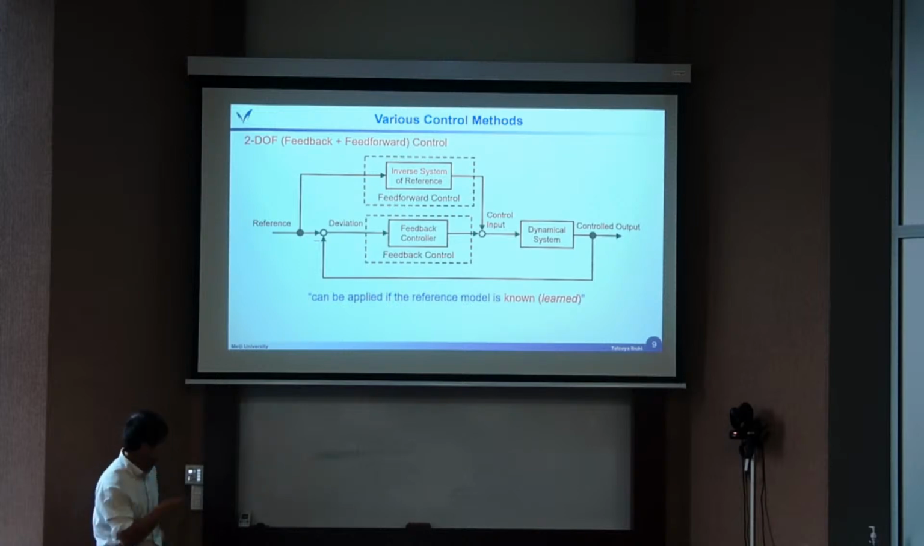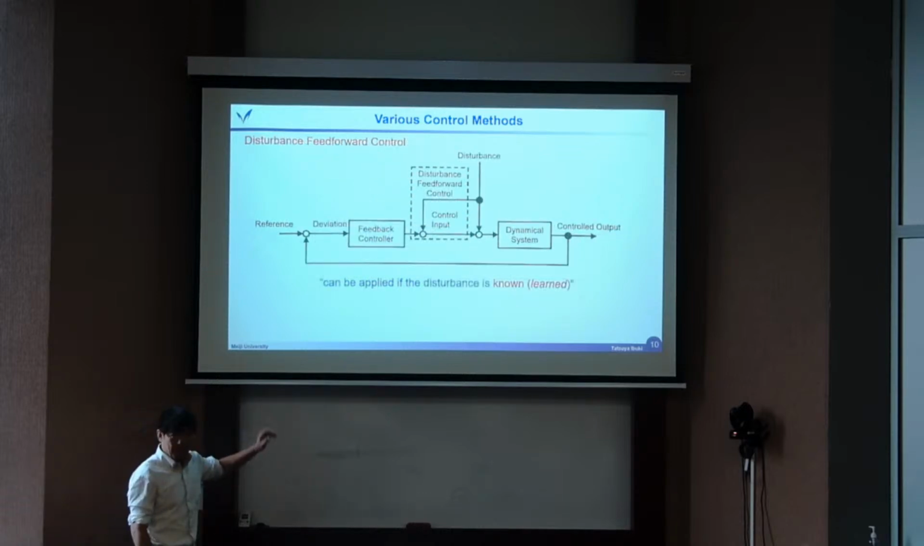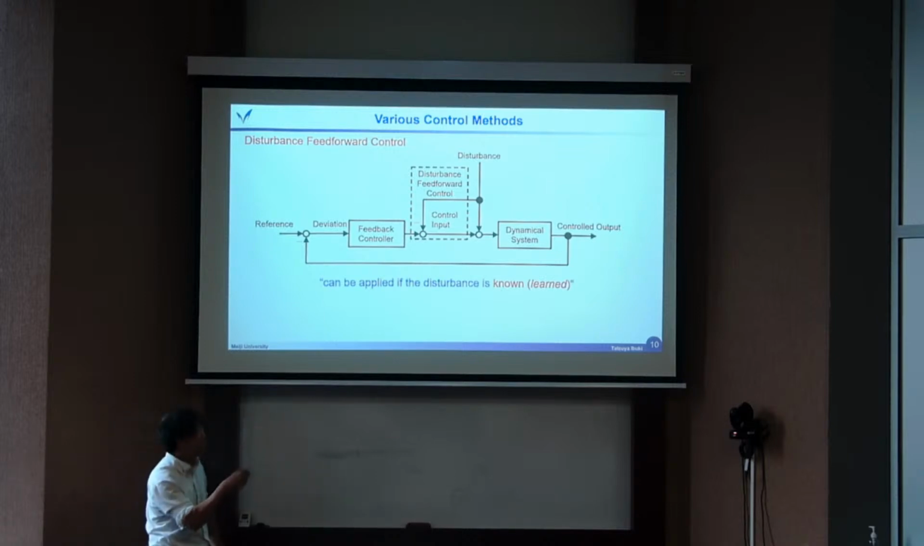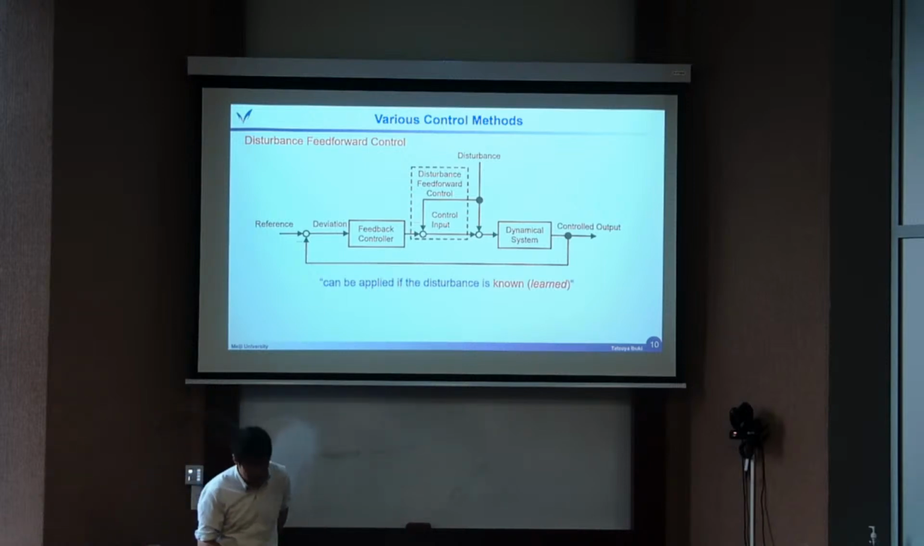But this works if the model of the reference is completely known or successfully learned. The final example is here. In a real system, there must be a disturbance. But again, if we completely know the disturbance, if we successfully learn the disturbance, we can simply modify the control input, just canceling out the disturbance effect. So these are the background of today's target.